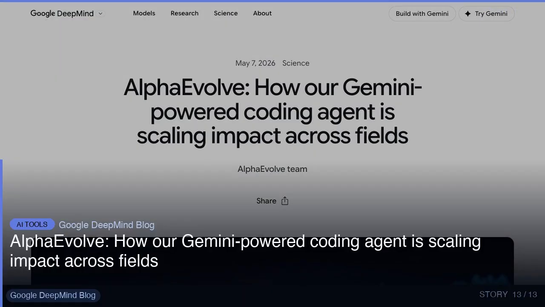If you build with LLMs, this one deserves your attention. AlphaEvolve: how our Gemini-powered coding agent is scaling impact across fields. Explore how AlphaEvolve's Gemini-powered algorithms are driving impact across business, infrastructure, and science. Practically speaking, this saves real development time. Full details in the description below.